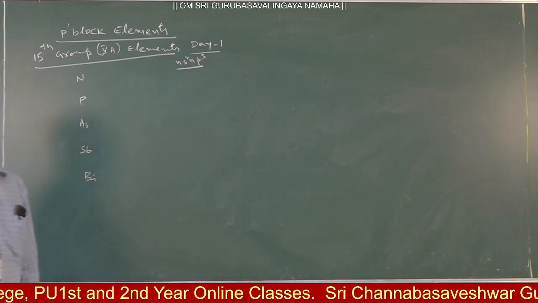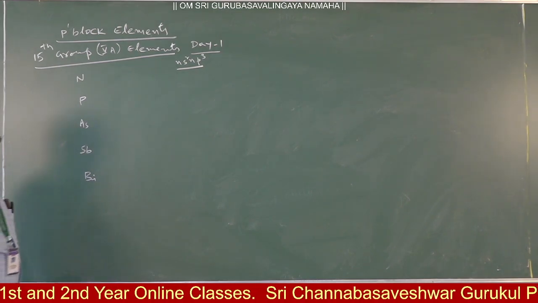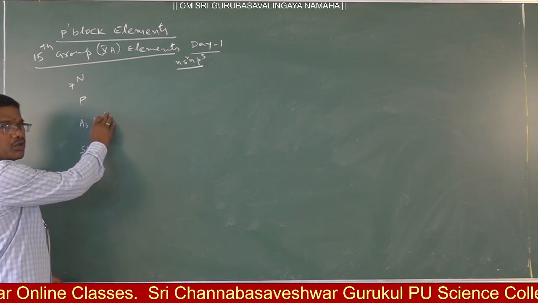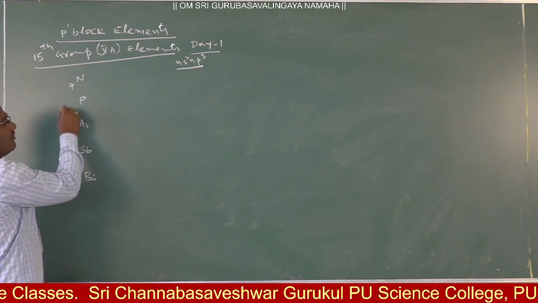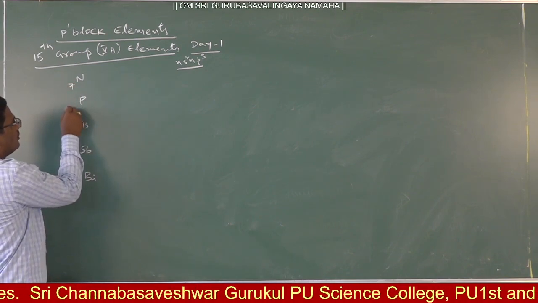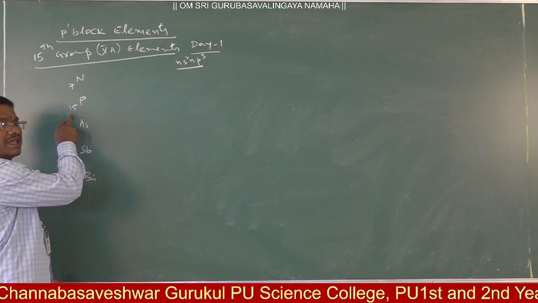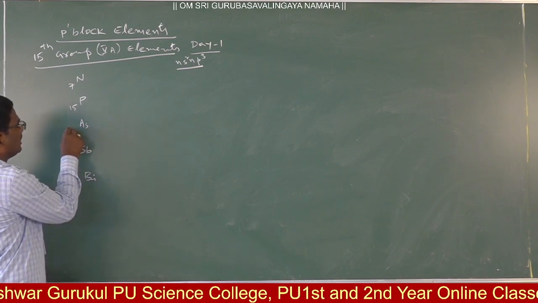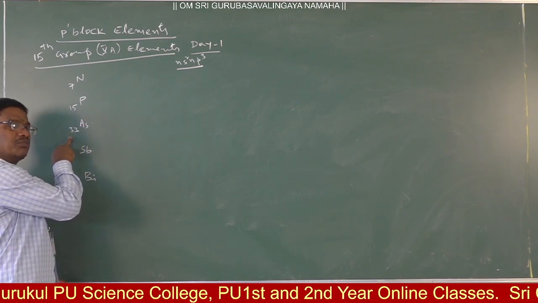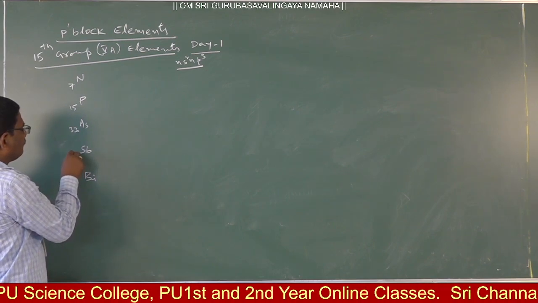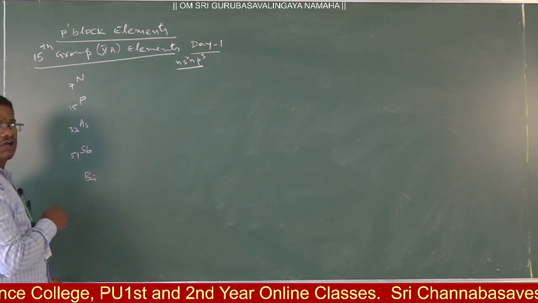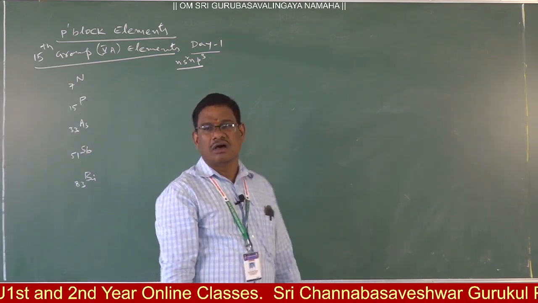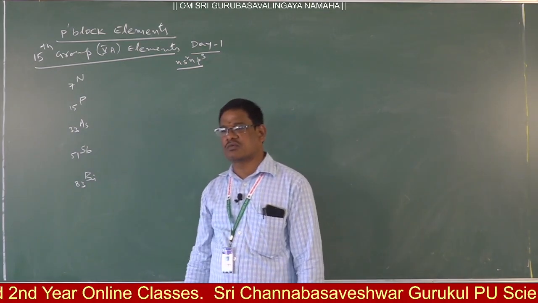is ns2 np3. That is the general electronic configuration of these elements. For atomic numbers, nitrogen is 7, plus 8 electrons, so 7 plus 8 is 15, then 15 plus 18, because of s2 p6 d10, is 33. Again 33 plus 18 will be 51, and 51 plus 32 will be 83. Clear na? Those are the atomic numbers. Already in first year periodic classification of elements you are masters.